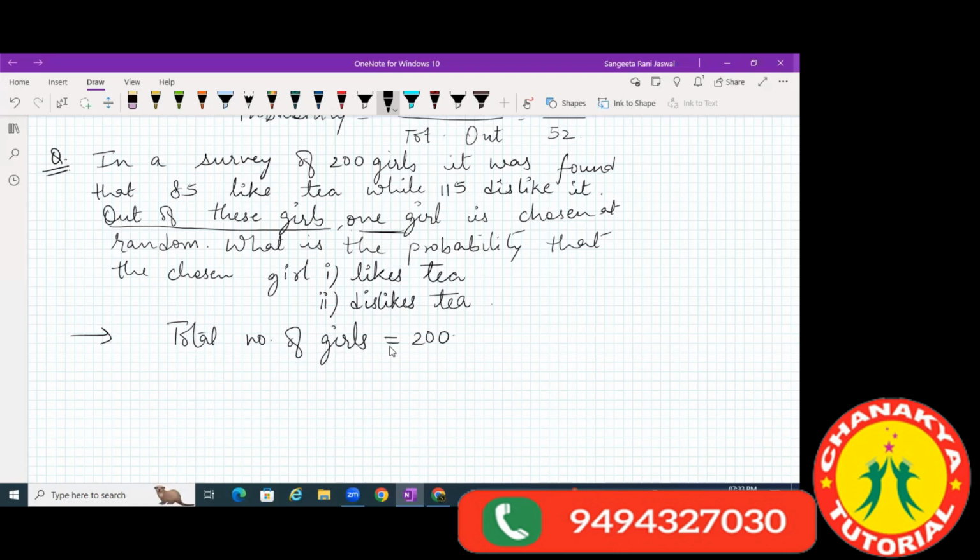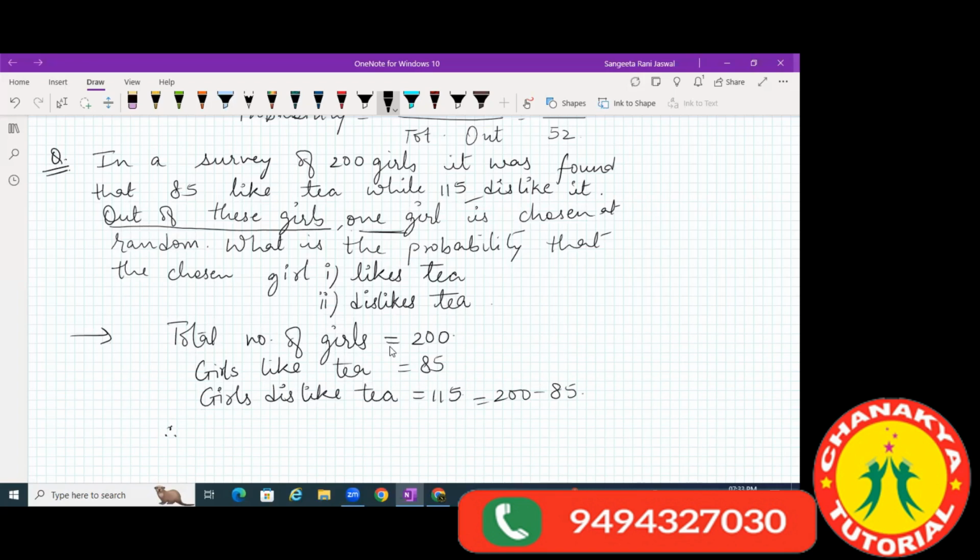Girls who like tea are 85. Girls who dislike tea are 115. So first just write the data like this. Girls who dislike tea are 115. From where do you get 115? Although it's given here, 200 minus 85 is 115. Okay. So now to find the probability.